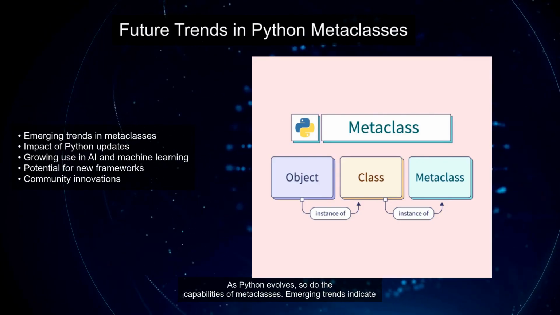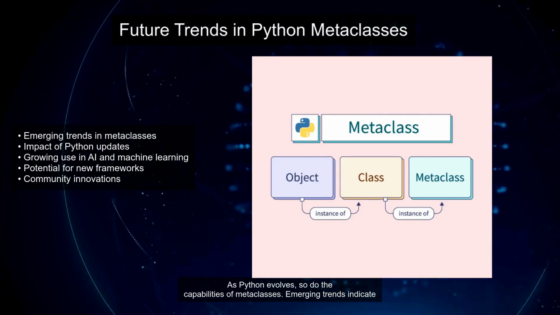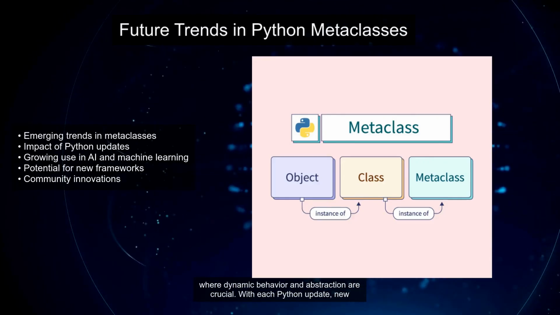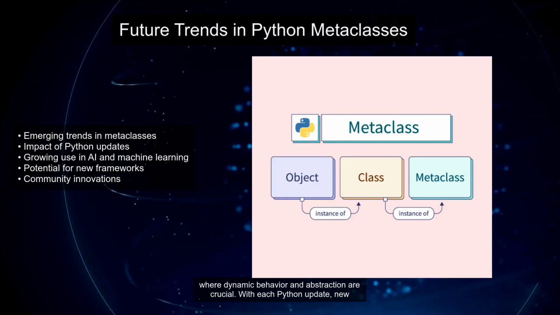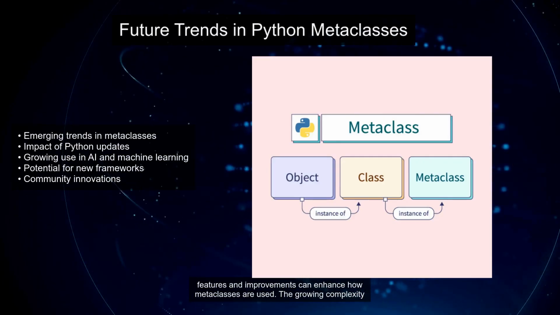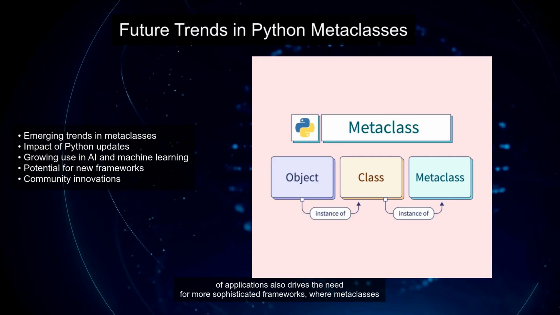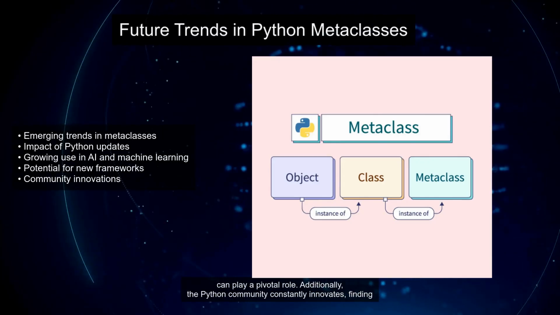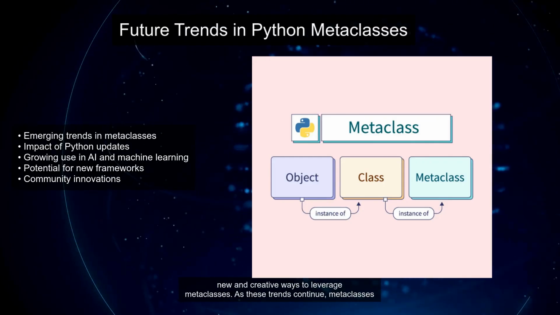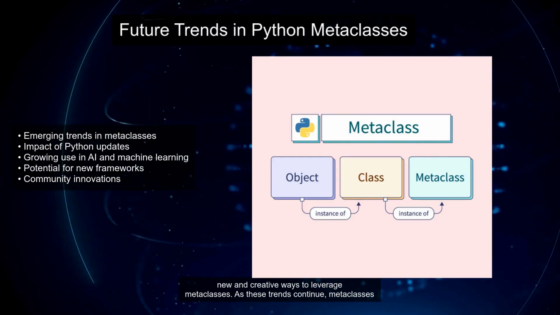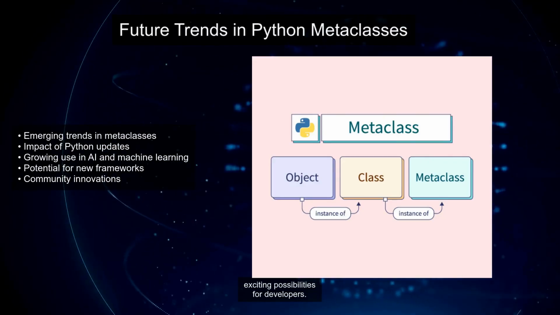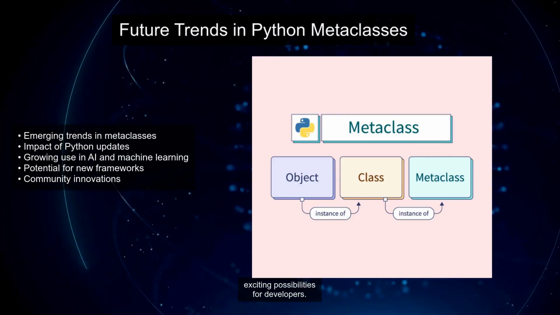As Python evolves, so do the capabilities of metaclasses. Emerging trends indicate an increasing use of metaclasses in areas like AI and machine learning, where dynamic behavior and abstraction are crucial. With each Python update, new features and improvements can enhance how metaclasses are used. The growing complexity of applications also drives the need for more sophisticated frameworks, where metaclasses can play a pivotal role. Additionally, the Python community constantly innovates, finding new and creative ways to leverage metaclasses. As these trends continue, metaclasses will likely become even more integral to advanced Python programming, opening up exciting possibilities for developers.